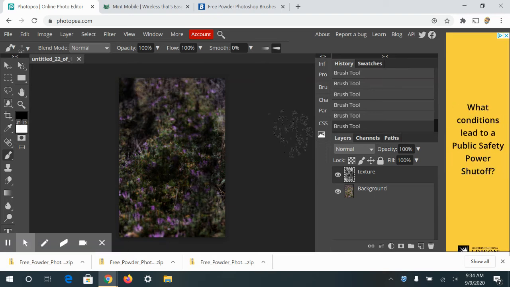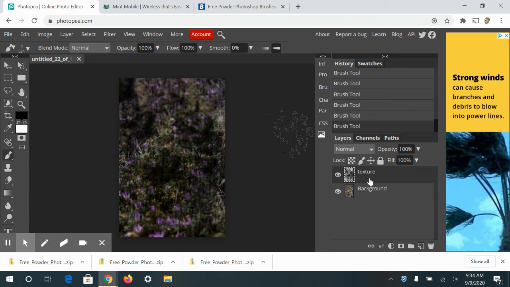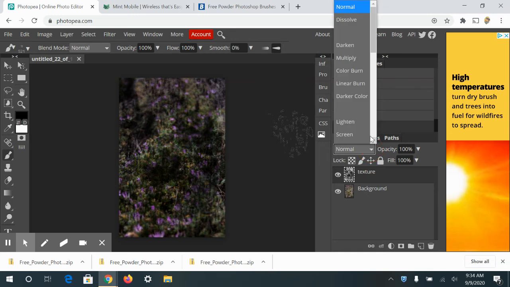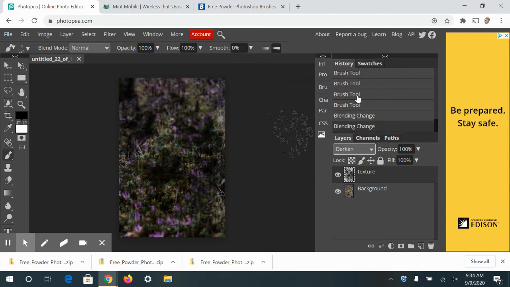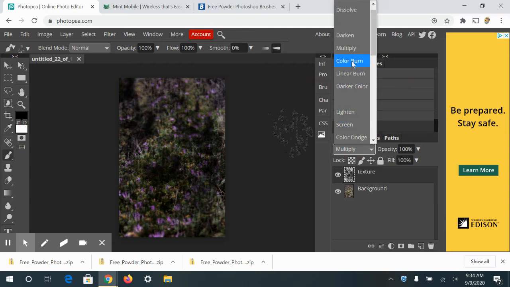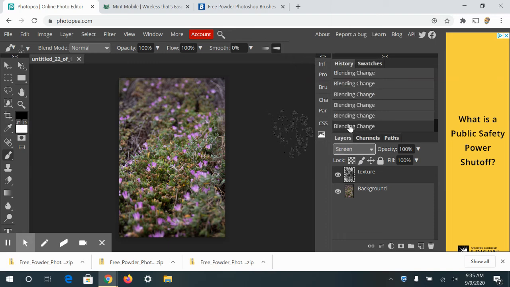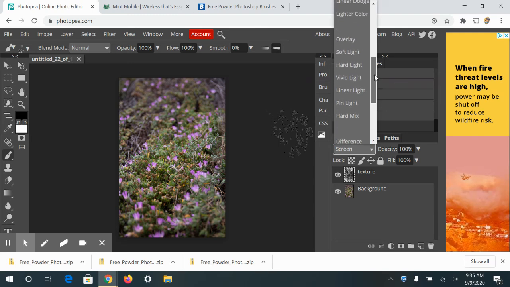Okay. All right. So this is why we put it on a separate layer, so we can change how this layer affects this layer. So one thing you can do is change the blend mode. So you can go through all of these different options and see how they affect the layer. See what it looks like. And again, it's all about experimenting, right? With Photopea and Photoshop, you always want to experiment with these tools and see what happens when you do something different. And every picture is going to give you a different effect.